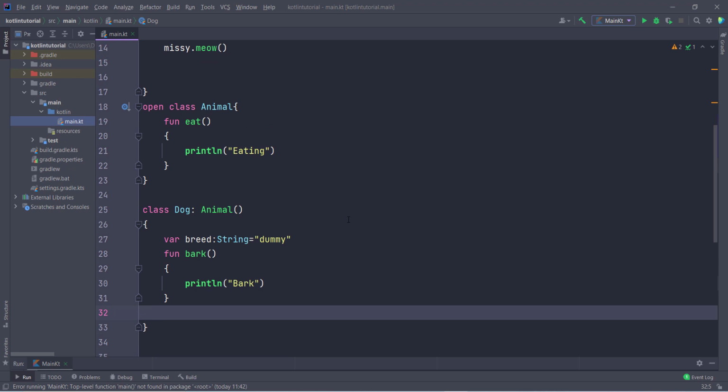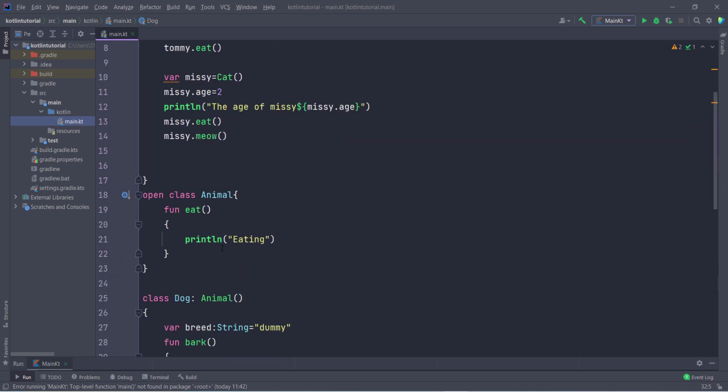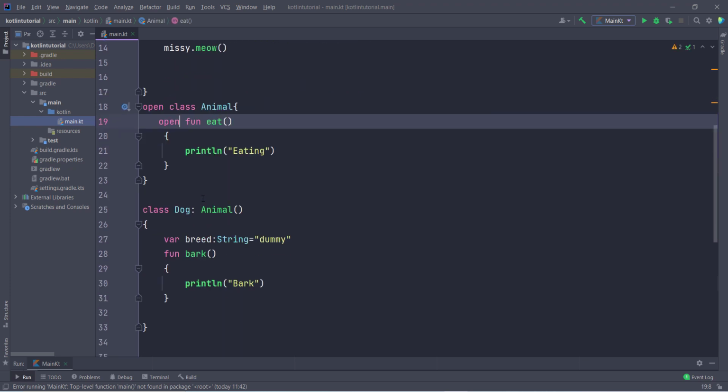But when I call the function of cat, I want the message "cat is eating". So for this we can use overriding. So this is function eat. First of all, I have to make the function open. When I make the function open, then I can use this function anywhere.